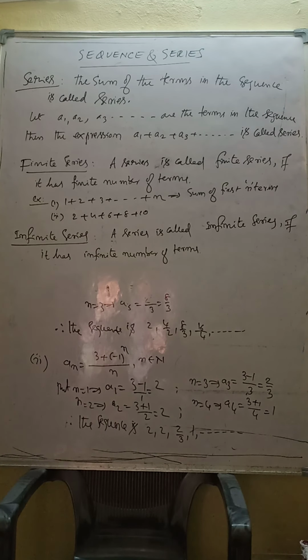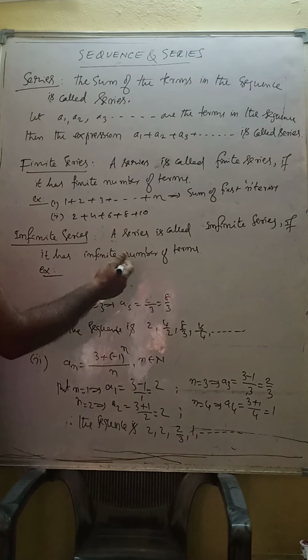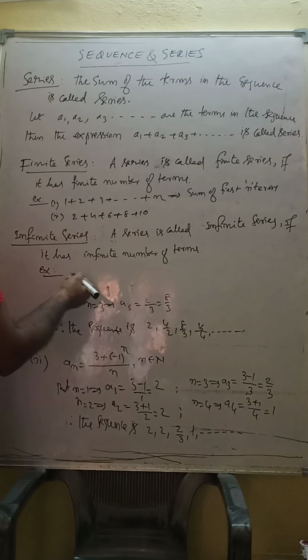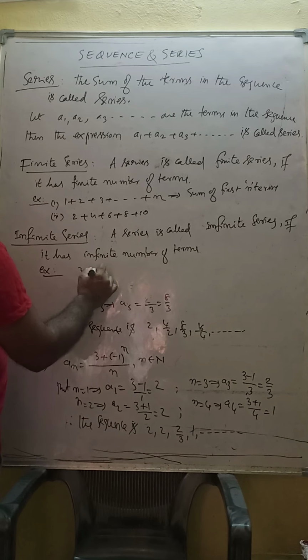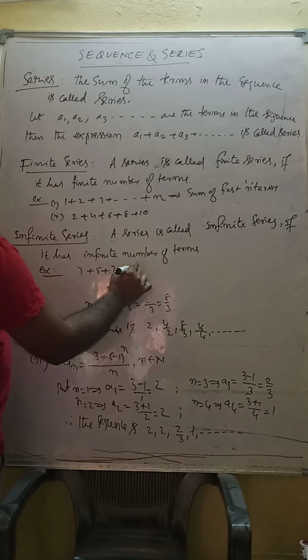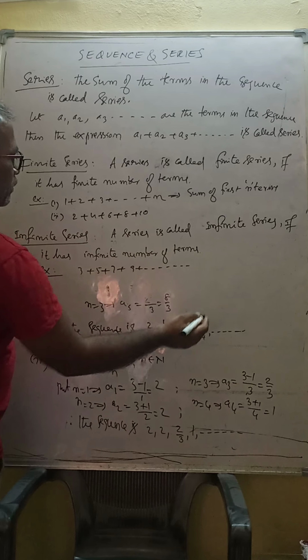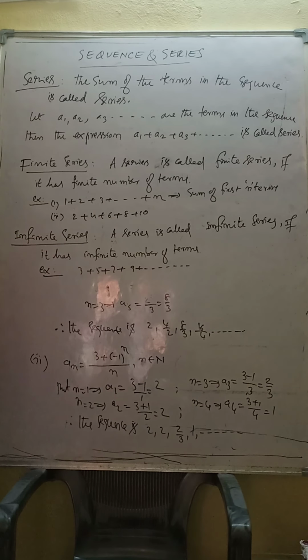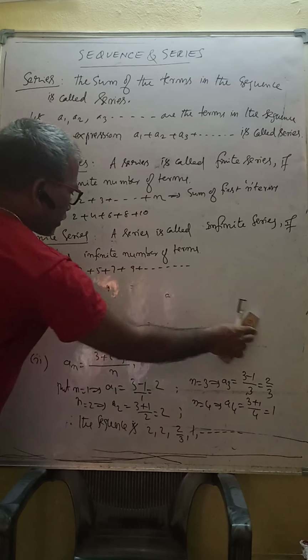An infinite number of terms is called an infinite series. For example, 3 plus 5 plus 7 plus 9 plus dash dash dash. The dashes mean it is unlimited. That is called an infinite series.